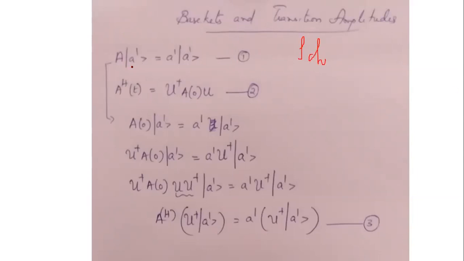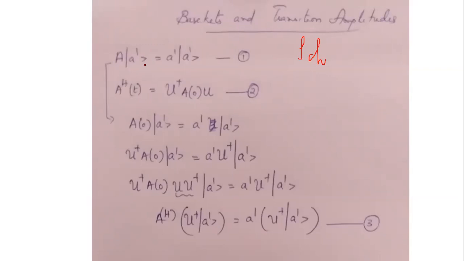In Schrodinger picture, you can write the equation for base kets as this. And we know that in Schrodinger picture, capital A doesn't change. If it doesn't change, the solution of this equation will also never change. So as time t changes, the base ket should remain the same. So this is different from the behavior of the state ket in Schrodinger picture. We have seen that in Schrodinger picture, the state ket changes. But now we understand that the base ket will never change in Schrodinger picture, but the state kets will change. Okay, so we concluded one thing.